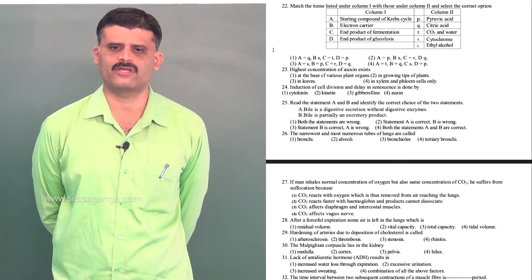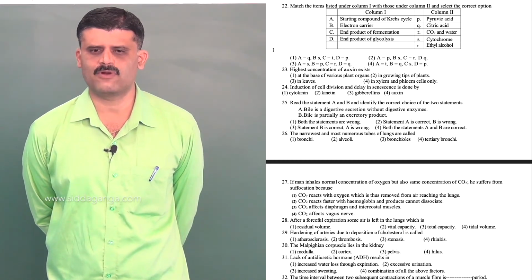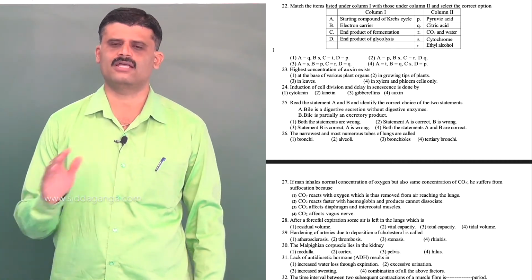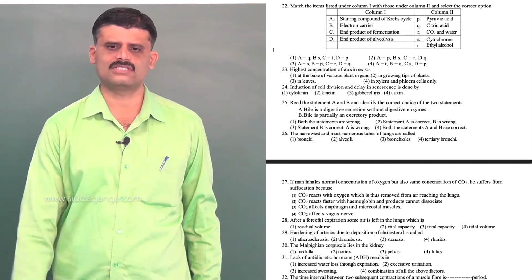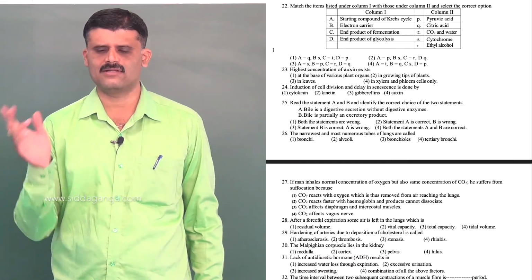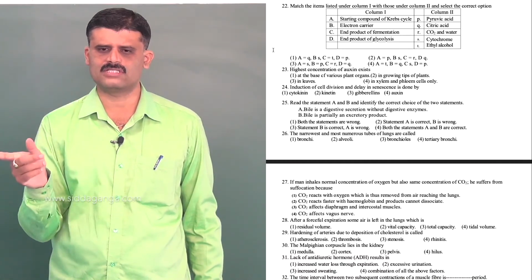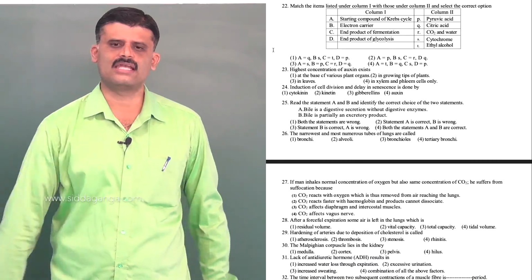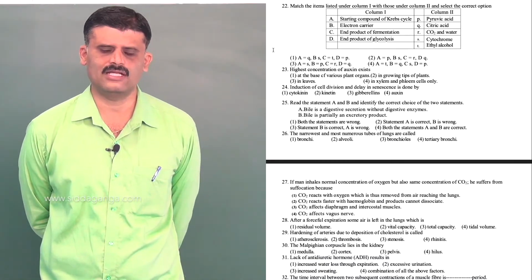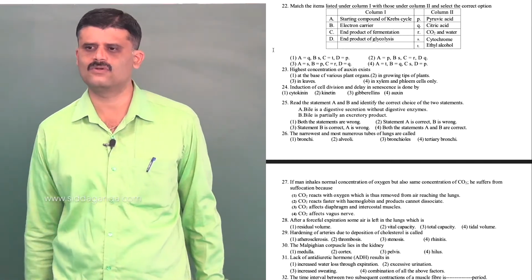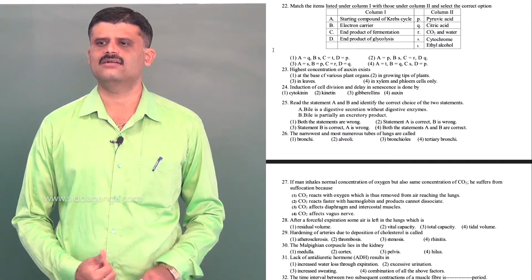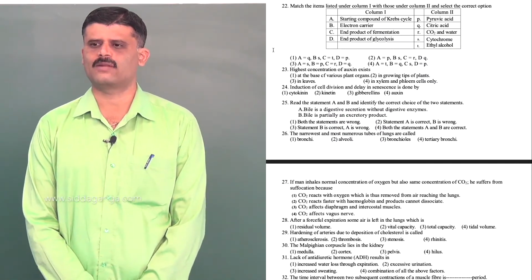We will confuse it with pyruvic acid. Pyruvic acid is the end product of glycolysis. Pyruvic acid gives rise to acetyl CoA. Acetyl CoA combines with oxaloacetic acid to form the citric acid. But conversion of pyruvic acid into acetyl CoA is the intermediate pathway present in between the glycolysis and the Krebs cycle. So, the citric acid is the starting compound of Krebs cycle.